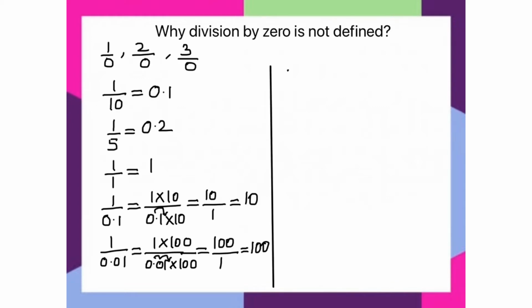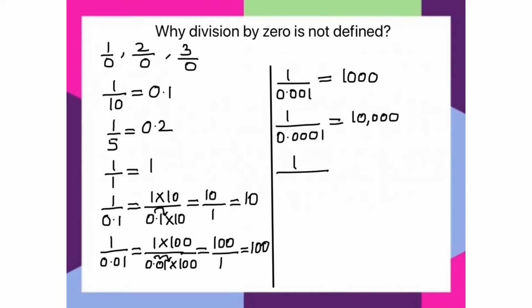Same way, 1 by 0.001 will be equal to 1000. 1 by 0.0001 will be equal to 10,000. 1 by 0.00001 will be equal to 1 lakh.